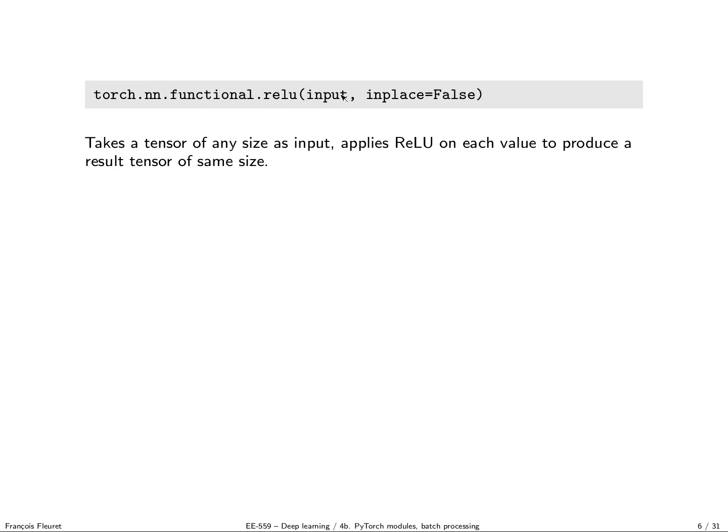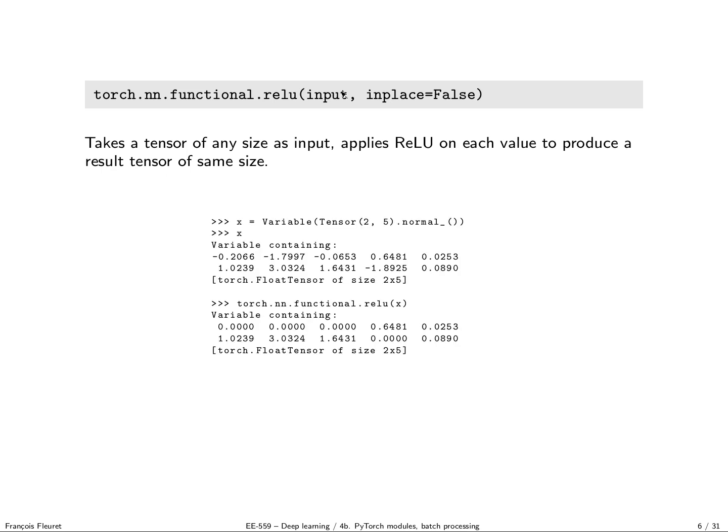It just works component-wise. In practice, if I define a variable on a tensor of dimension 2, 5, and fill it with Gaussian noise, I get those values. And now if I apply torch.nn.functional.relu, I get a corresponding variable of the same size, but now with zeros instead of the negative values.